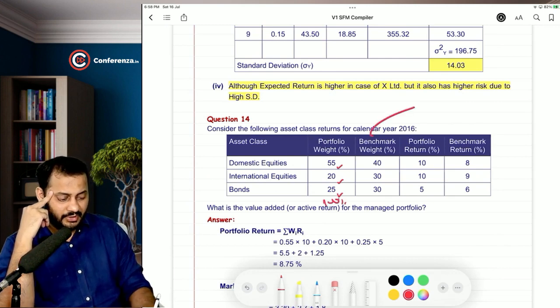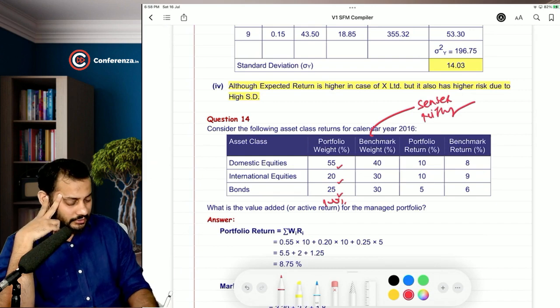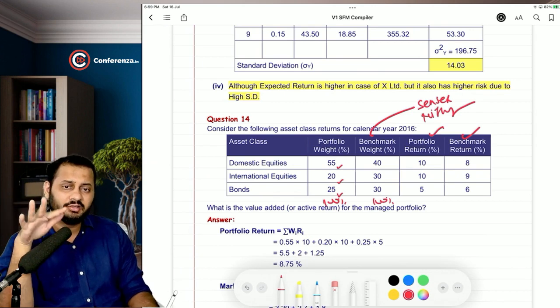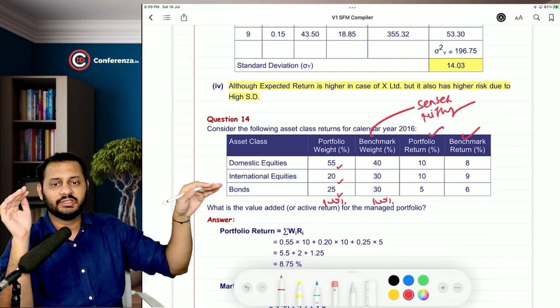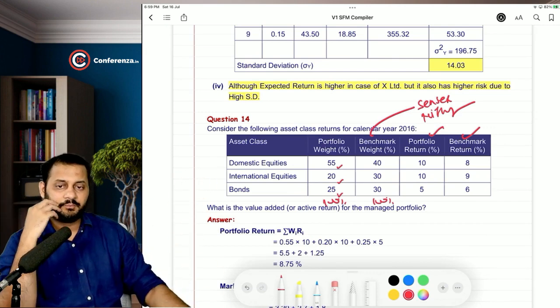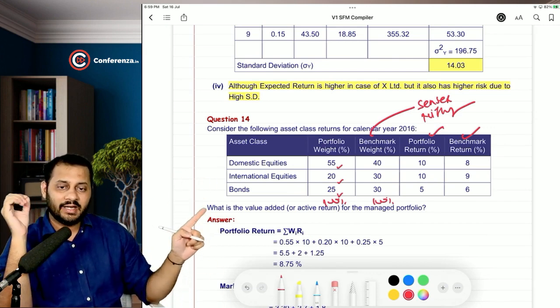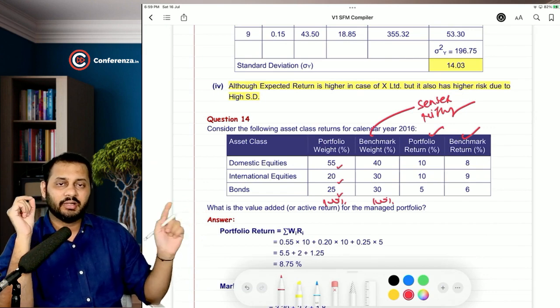What do you mean by benchmark? Benchmark means an index like Sensex, Nifty, like this. So benchmark weight is also 100%. Portfolio return and benchmark return. So the weights and returns of the portfolio and benchmark are given to you for domestic equities, international equities, and bonds. Okay. What is the value added or active return for the managed portfolio?